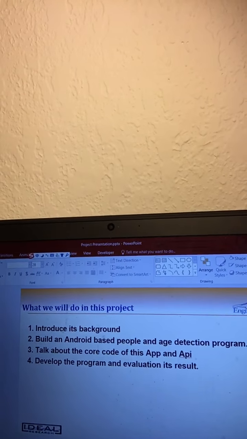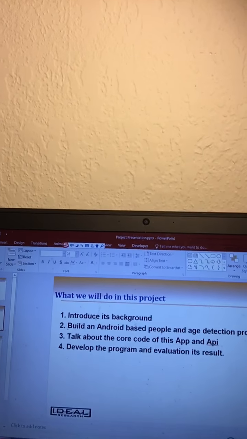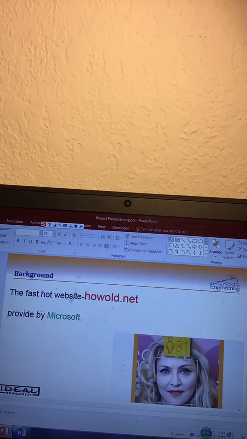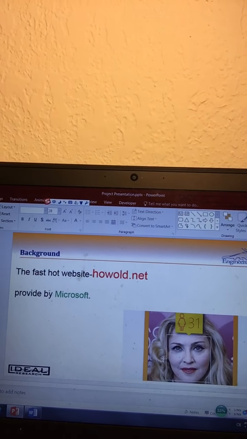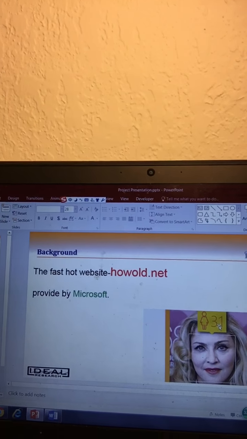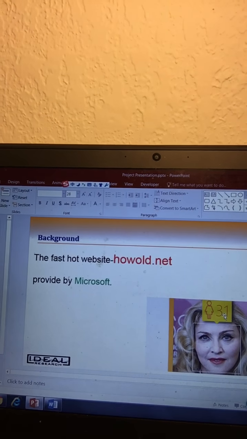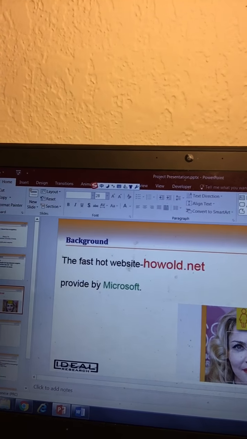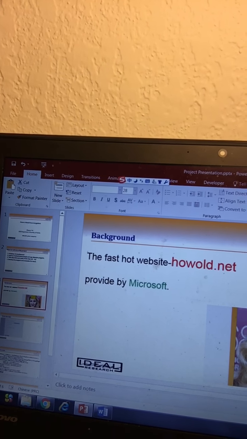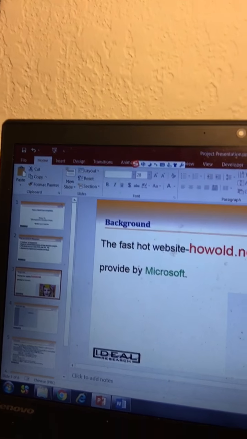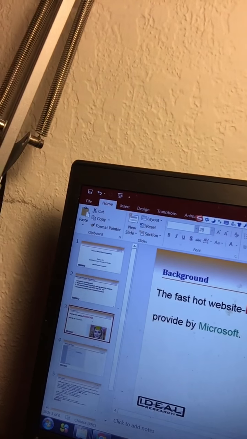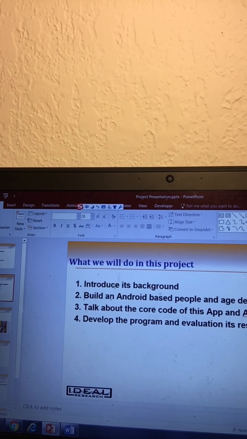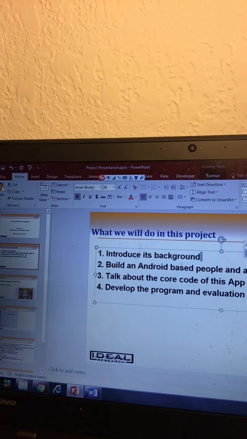Oh, I forgot a point. Let's take a look at an example of this app. As you can see here, this is Brandy, and when we see this picture, a square targets this person's face, and above this face it gives us feedback about the sex of this woman, whether it's a woman or a man, and also her age. Also, this website is provided by Microsoft.